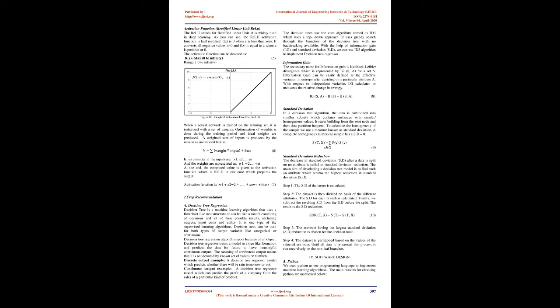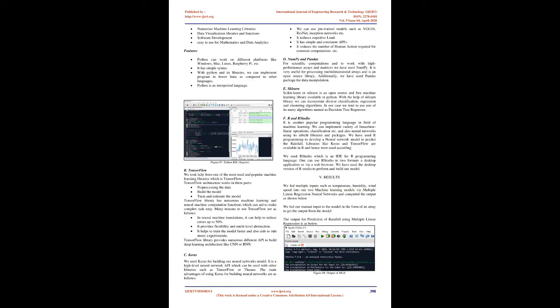The decision trees use the core algorithm named ID3, which uses a top-down approach. It uses greedy search through the branches of the decision tree with no backtracking available. With the help of information gain, IG, and standard deviation, SD, we can use the ID3 algorithm to implement a decision tree regressor.